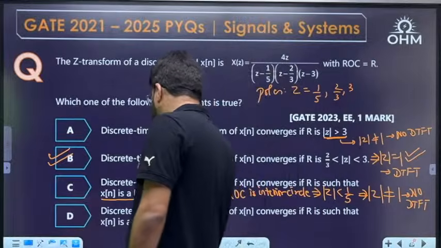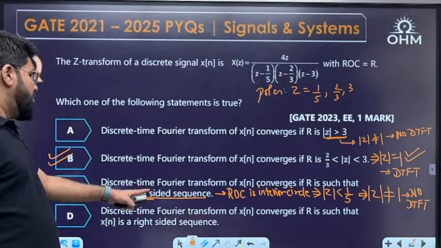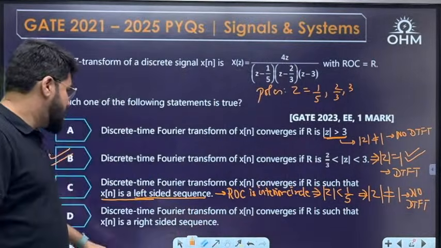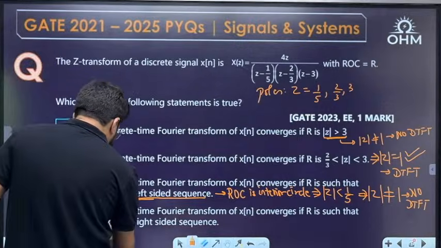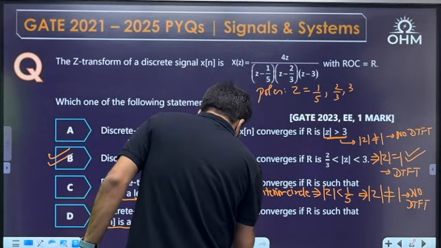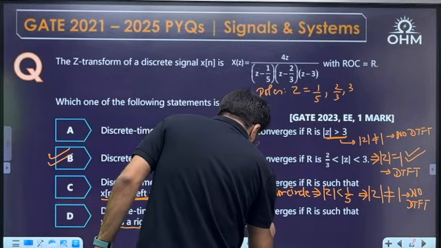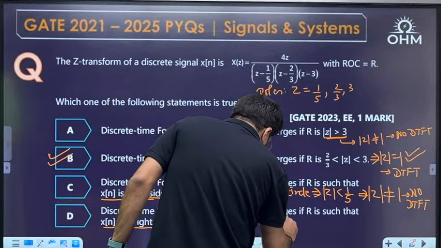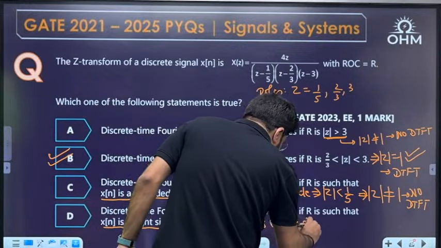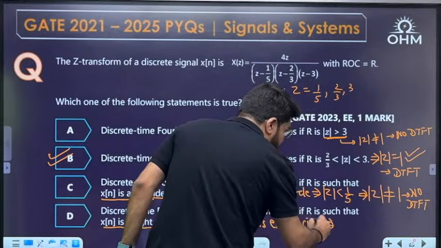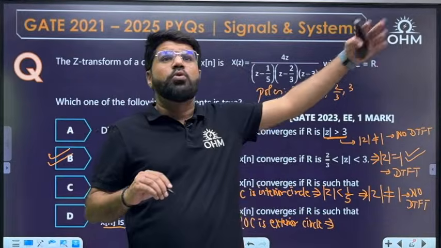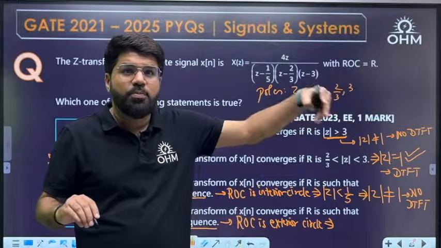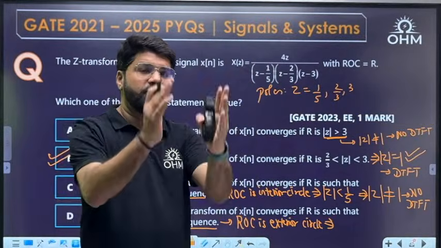Okay, last option. DTFT of x[n] converges if the ROC is such that x[n] is a right-sided sequence. So the ROC is exterior, going outside. Exterior of what? Exterior of the last pole, the outermost pole, or the pole of largest magnitude.